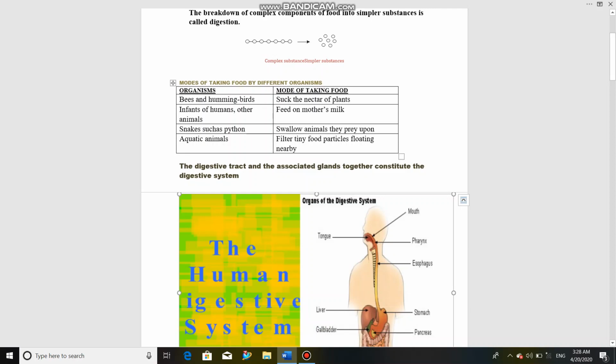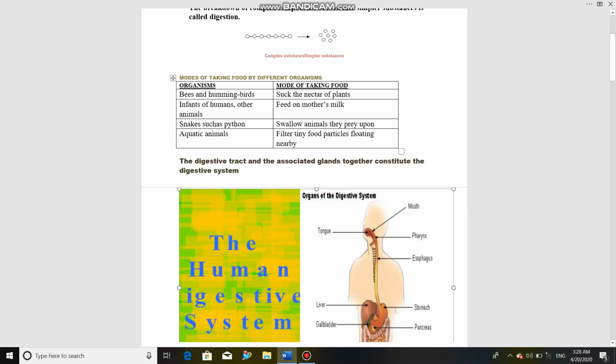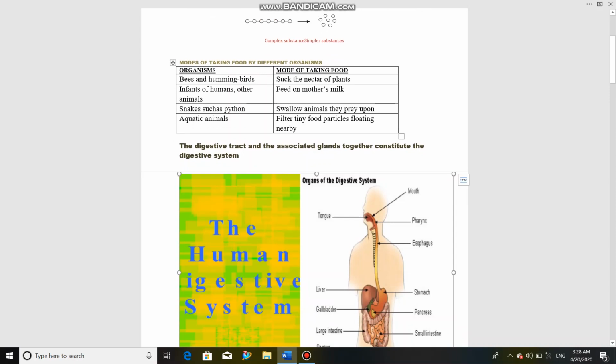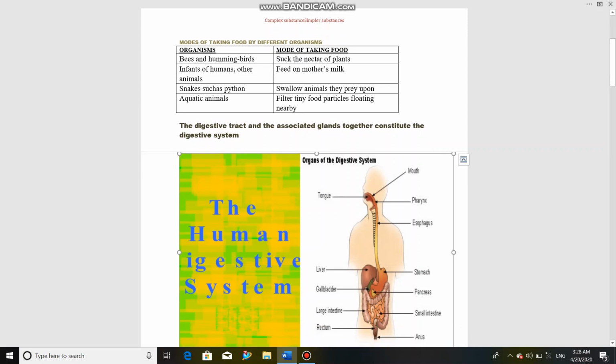How do the different organisms consume their food? Like we take liquid or solid food through our mouth. Different organisms consume it through different methods. For example, hummingbirds or bees suck the nectar of the plants. Small babies or infants feed on their mother's milk. Snakes such as pythons swallow. They do not chew their food. They simply swallow whatever they prey on, the animals they prey on, inside their body. Aquatic animals such as fishes filter the tiny food particles floating near them.